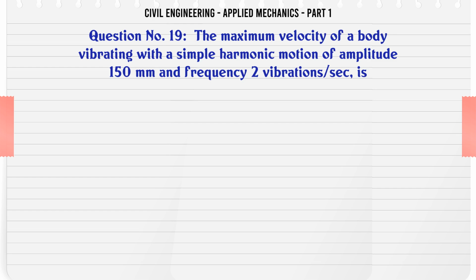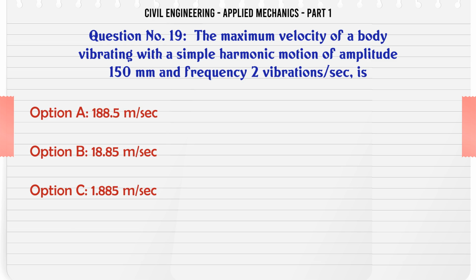The maximum velocity of a body vibrating with a simple harmonic motion of amplitude 150 mm and frequency 2 vibrations per second is: A.